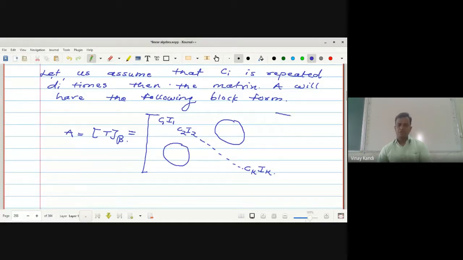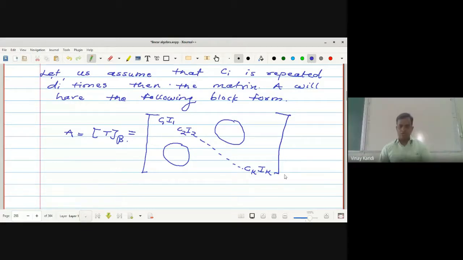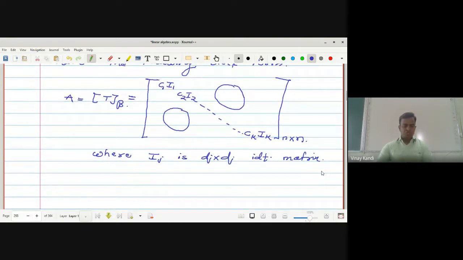The whole matrix is of order n cross n, where Ij is the dj cross dj identity matrix. Any doubt up to here?